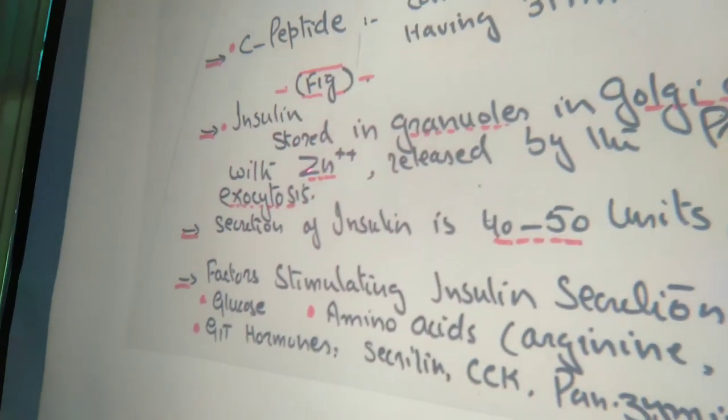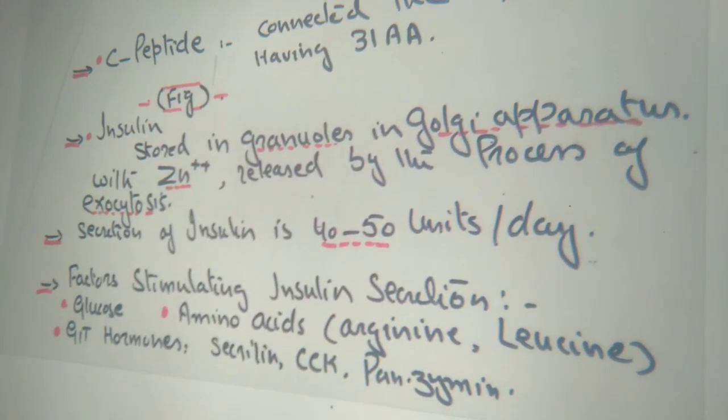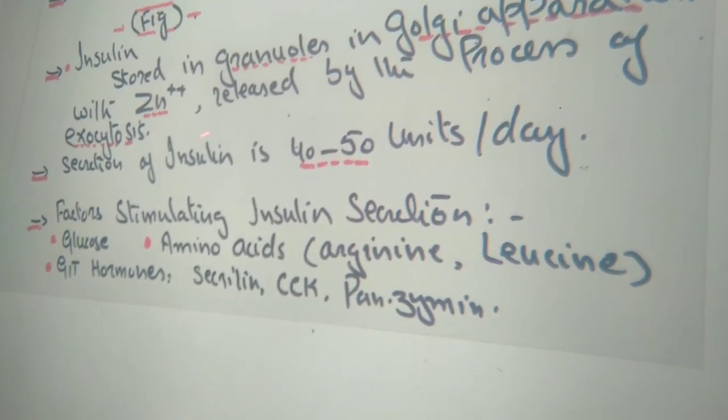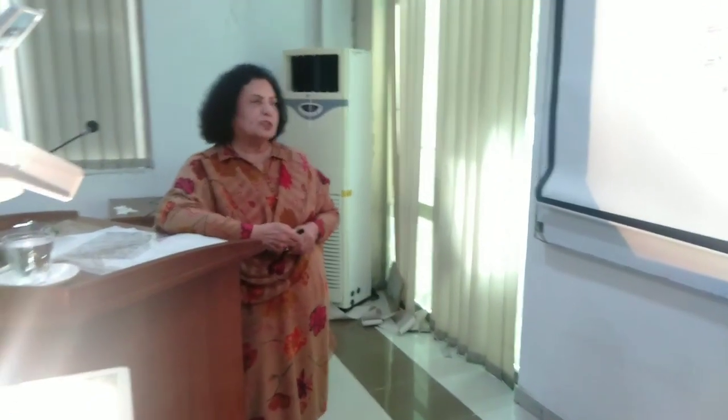Now, how is this insulin released from these granules? These granules, that is the zinc, can be released by the process of exocytosis. Again, I am going to repeat that the pancreas is that part of the gland which has two kinds of cells, A cell and B cell. A cell secretes the hormone glucagon, whereas B cell secretes the hormone known as insulin. So insulin is secreted by the beta cells of the islets of Langerhans of the pancreas, right?